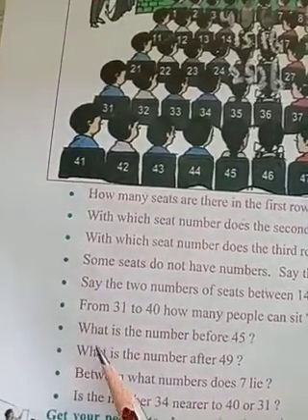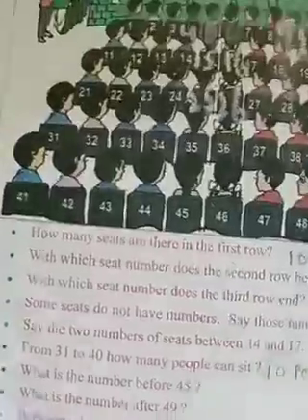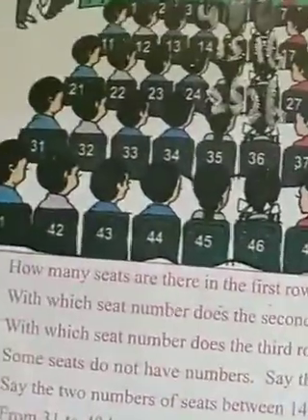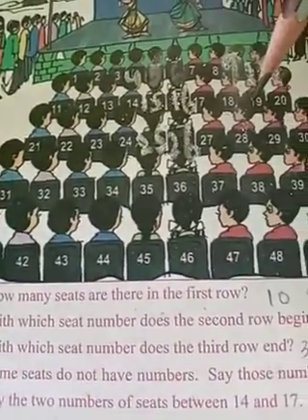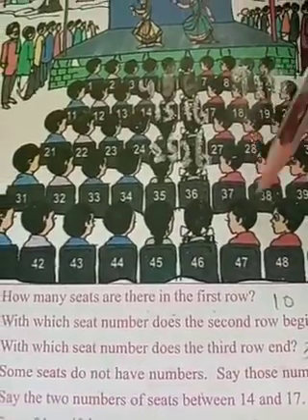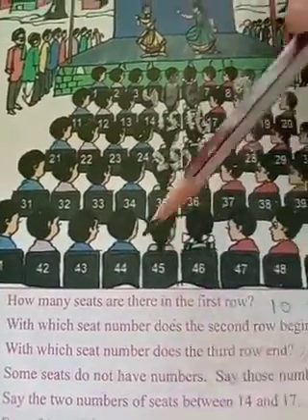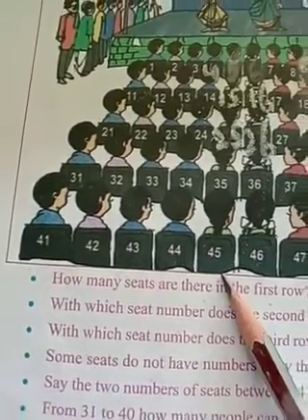Next one. What is the number before 45? See, children, first of all, where is 45? You know these numbers, children? Search for it here. 45 is here.